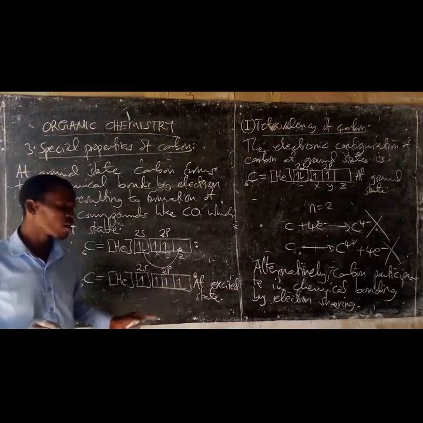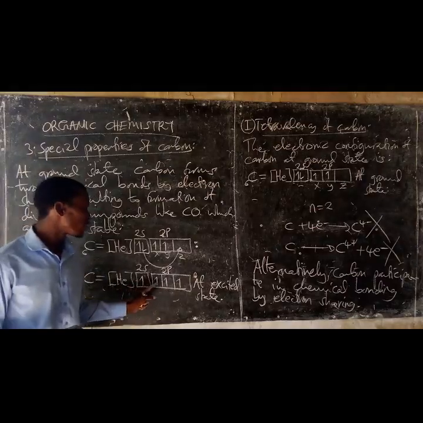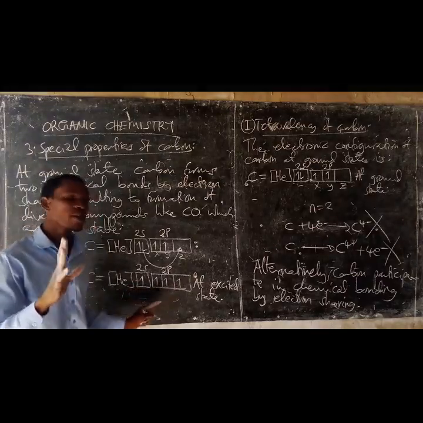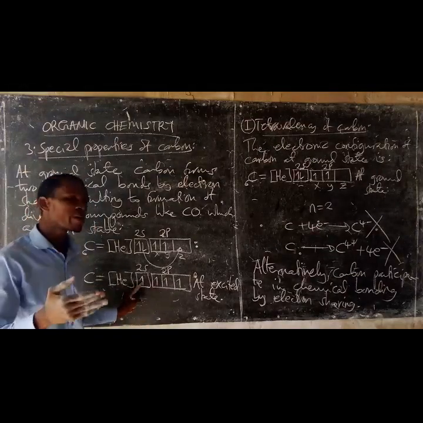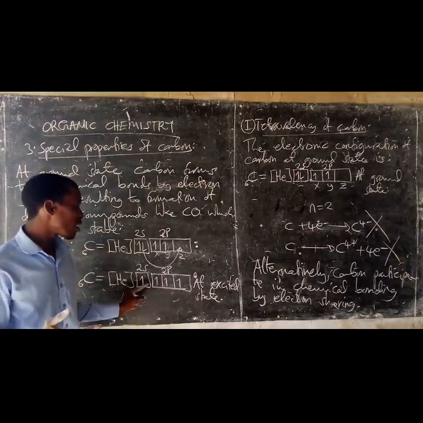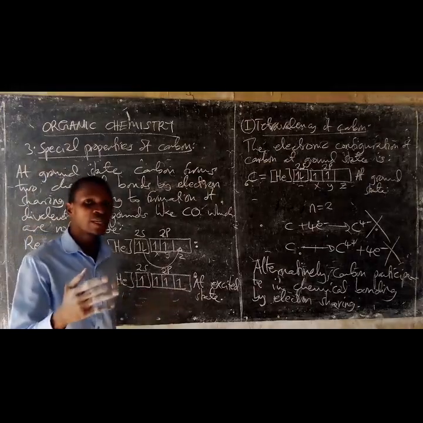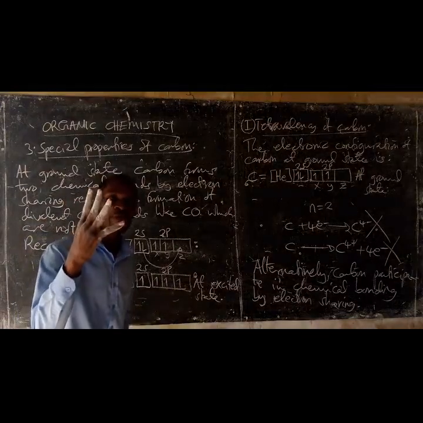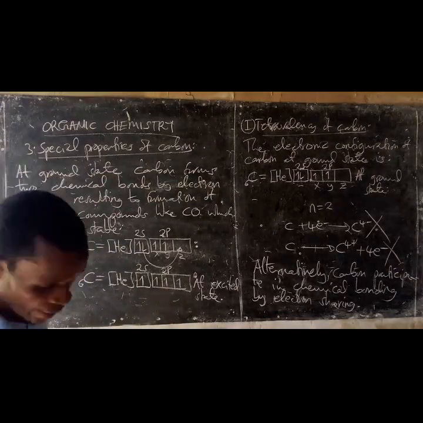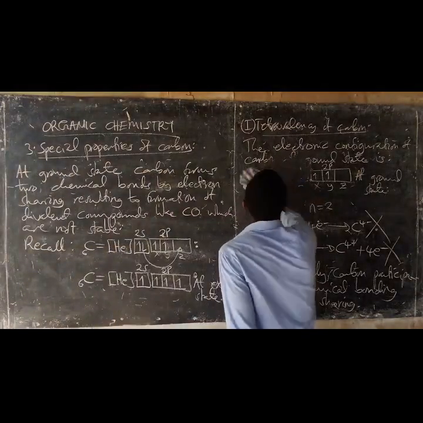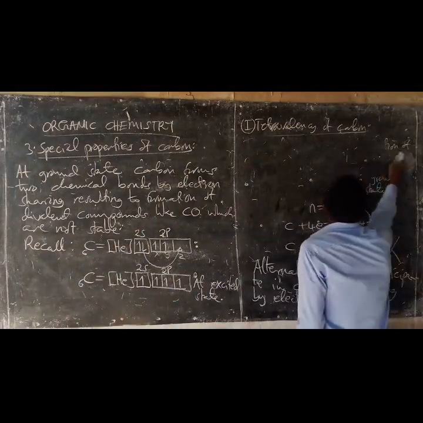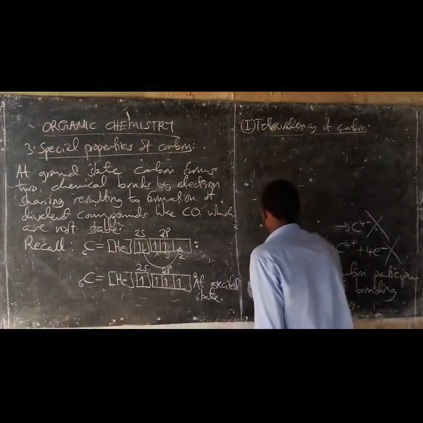1, 2, 3, 4. So, since it has a total of 4 unpaired electrons, when the carbon atom combines with other atoms at excited state, it tends to form a total of 4 chemical bonds by electron sharing.